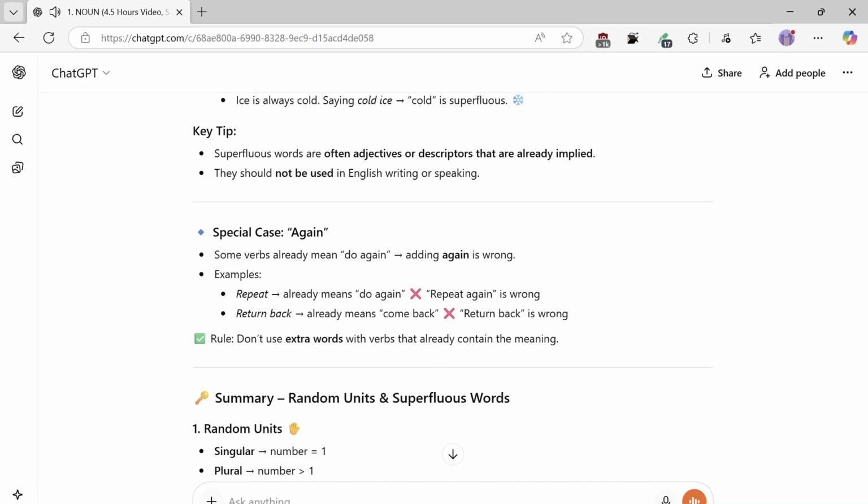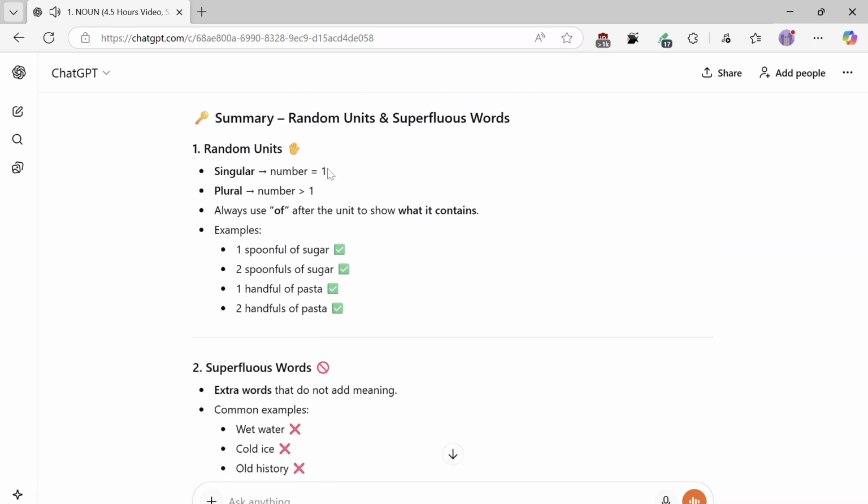Special case: again. Some verbs already mean "do again", and adding "again" is wrong. Examples: repeat already means do again, so "repeat again" is wrong. Return back: return already means come back, so "return back" is wrong. Rule: don't use extra words with verbs that already contain the meaning.